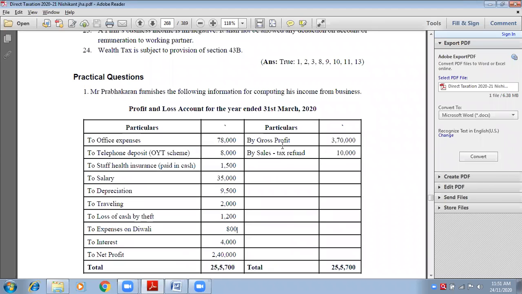One is gross profit. Never look at gross profit. It is just a carry forward from trading account, so gross profit is not of any use. Look at the next point, sales tax refund. Always remember the word refund is never an income. Refund means, the first time you spent 10,000 rupees, you paid sales tax 10,000, and government is giving you 10,000 back.